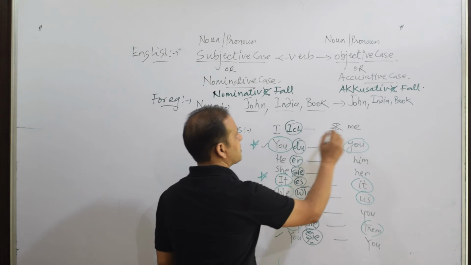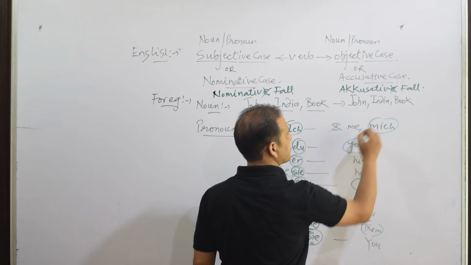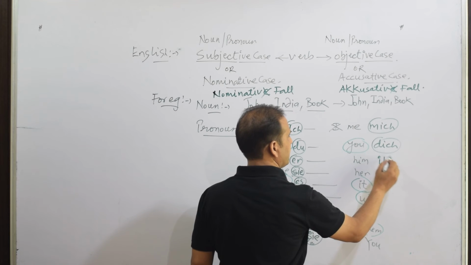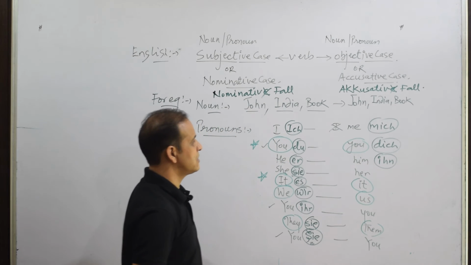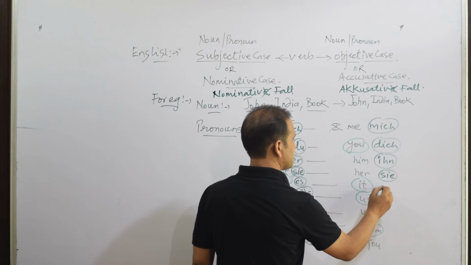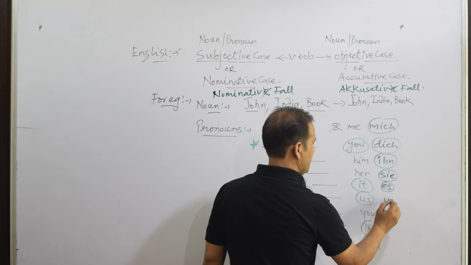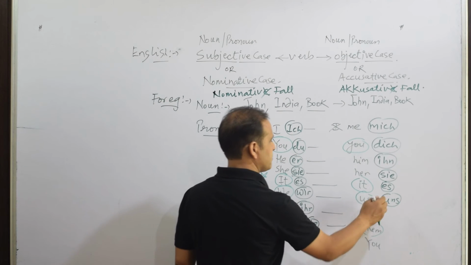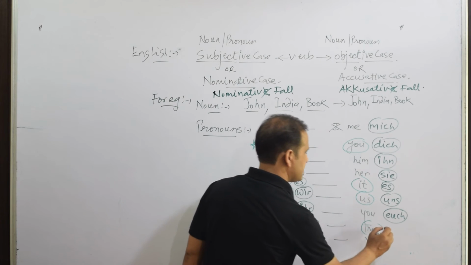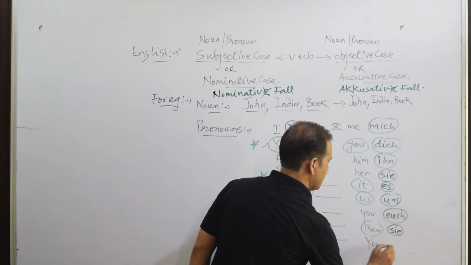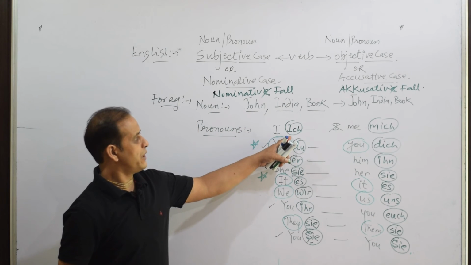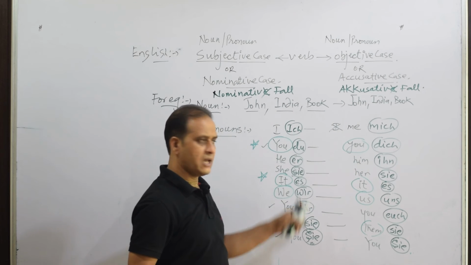Now ich becomes mich, du becomes dich, er becomes ihn, sie remains sie, and es remains es. Wir becomes uns, ihr becomes euch, and sie remains sie, and Sie remains Sie, but here you will write this as capital. So ich becomes mich, du, dich, and like that.